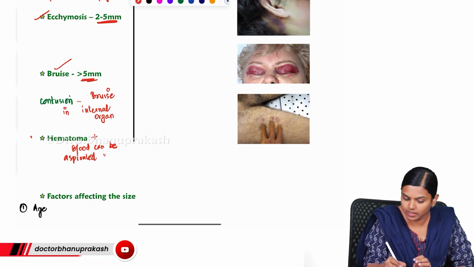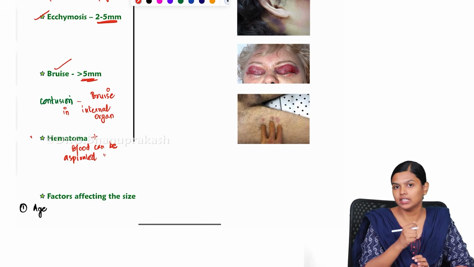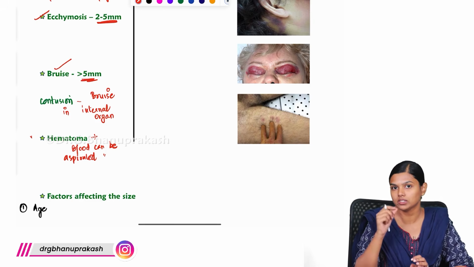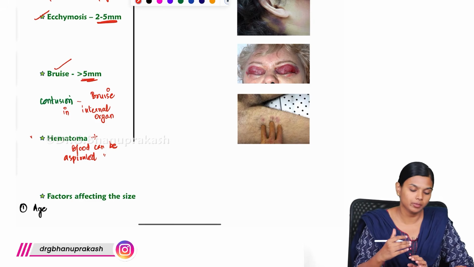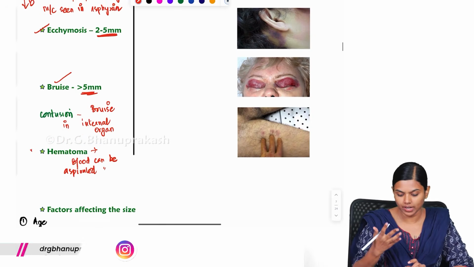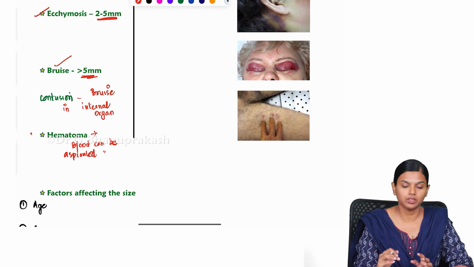So everything is an extravasation of blood; depending upon the site and the size, we differentiate them into different terms: ecchymosis, petechiae, bruise, contusion and hematoma. These are the terms that we use for the bruise.